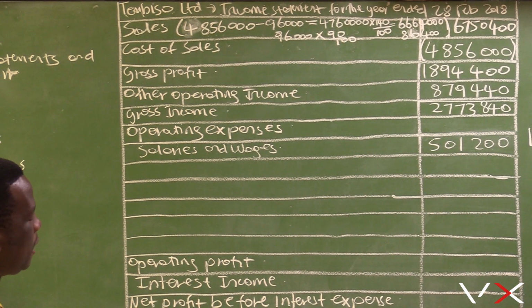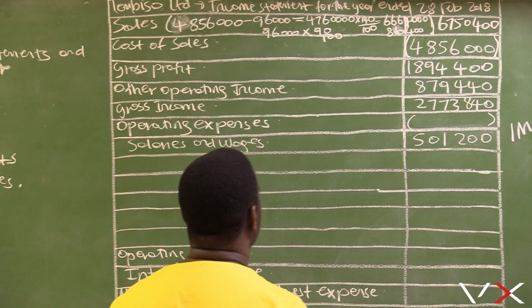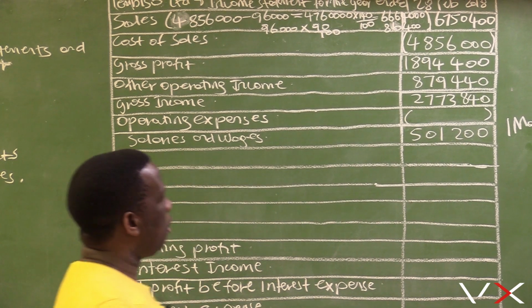And then for operating expenses, we need to subtract the total operating expenses. But for now, we don't have the total operating expenses.